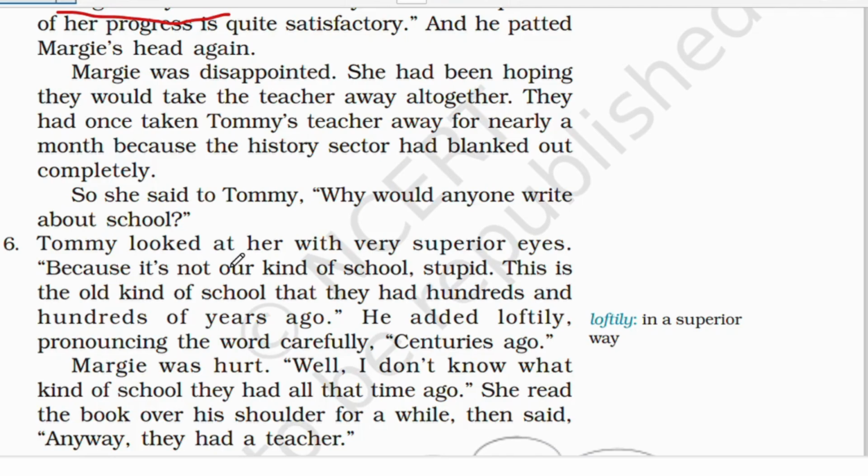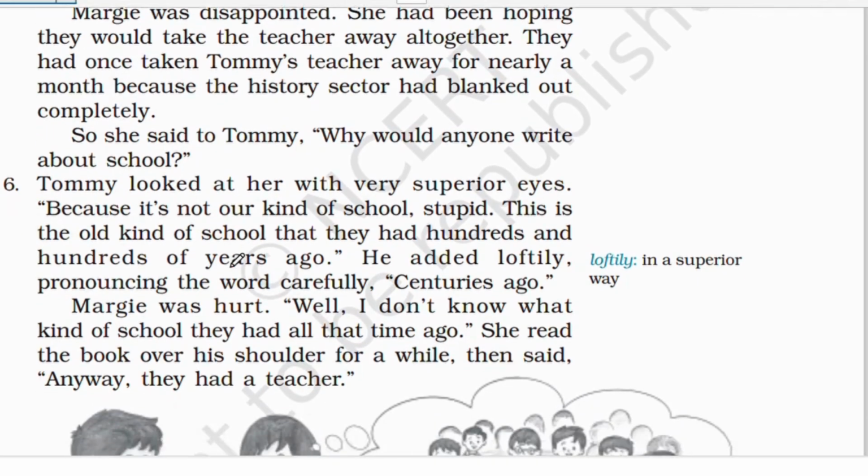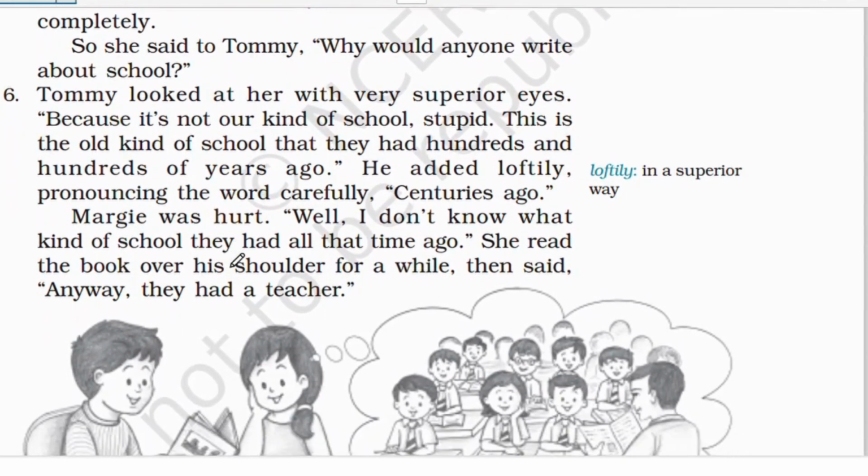You know why she was disappointed? She thought that they would also take her mechanical teacher away, because Tommy's mechanical teacher was taken away for a month. Why? Because his history sector had completely blanked out. Nothing was there. So she said to Tommy, why would anyone write about school? That's why she hated school. She thought, why would anyone write about school? It's so boring and crooked. But let's see what's the next part.